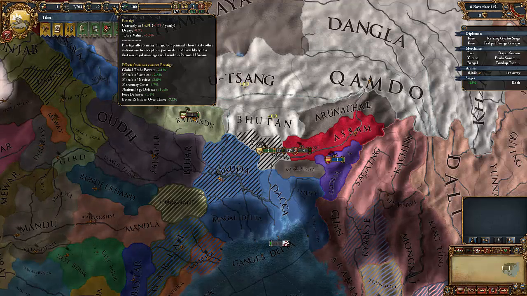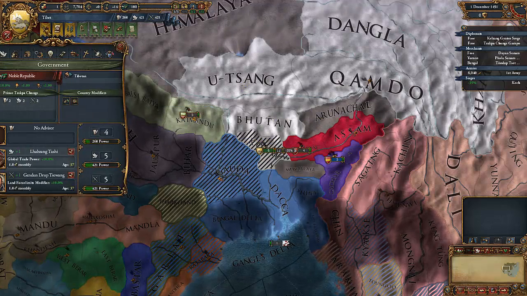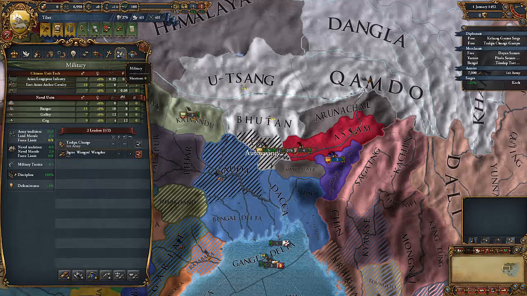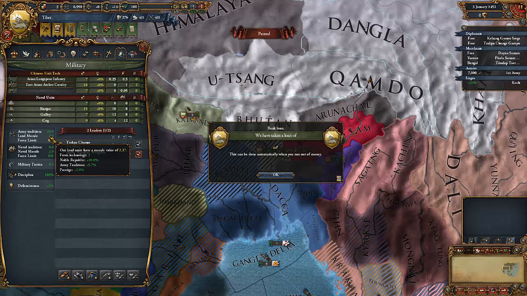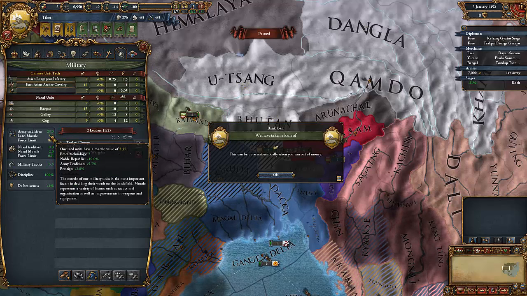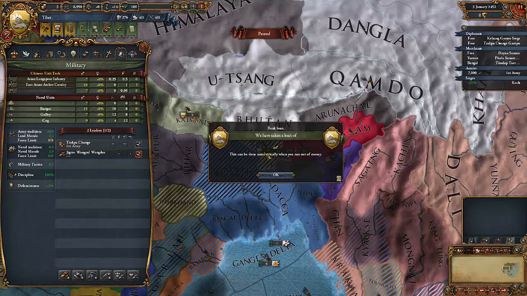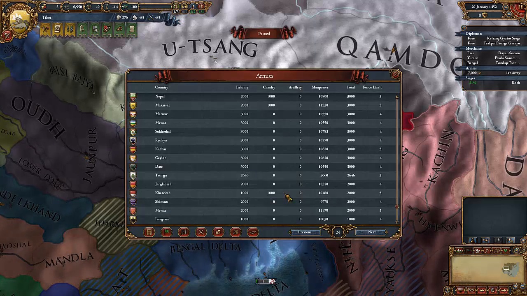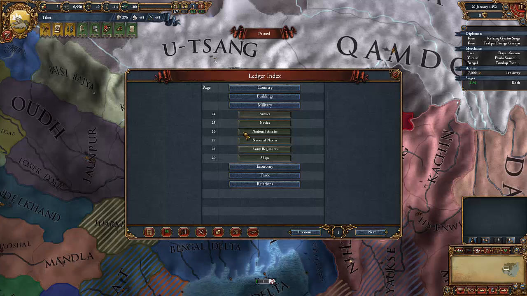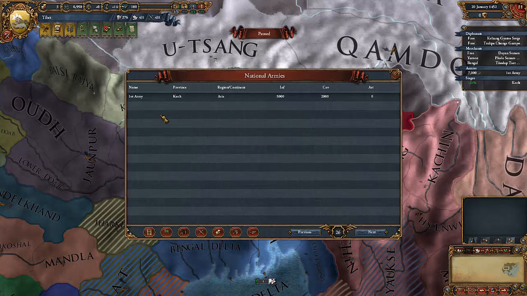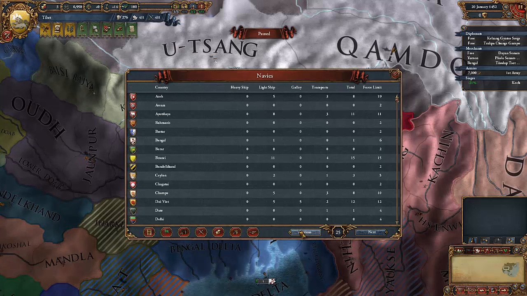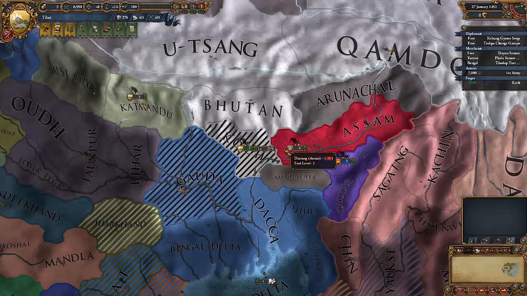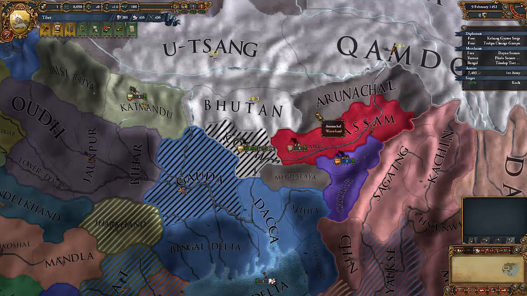Now the reason why we might be doing so badly against just mere rebels is not only because we have quite a poor military, but also our land morale is at 2.3. I wonder if that is low. I honestly have no idea really. Is there a way to check in the ledger? National armies? No. Armies? Can I sort by morale? No. Oh well. I don't believe there is a way.